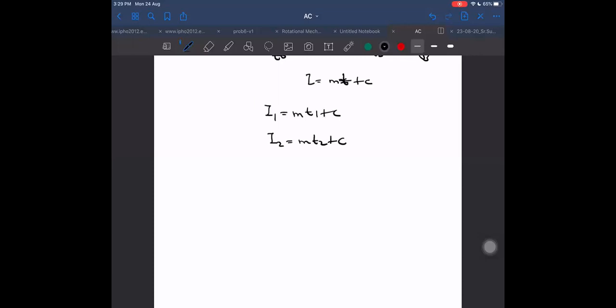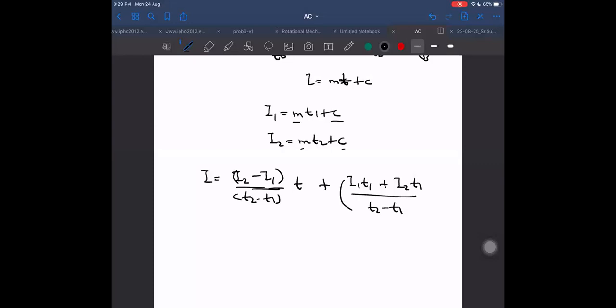From here I can get the slope and the constant term. Equation is I equal to I2 minus I1 by T2 minus T1 into T plus I1 T2 minus I2 T1 by T2 minus T1.